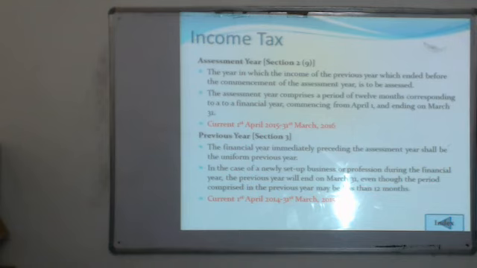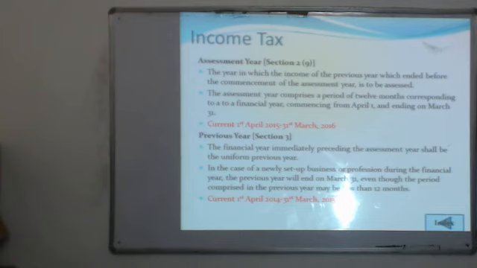For the current period, the assessment year is 1st April 2015 to 31st March 2016, and the previous year is 1st April 2014 to 31st March 2015. The previous year's income is subject to tax in the assessment year. So the assessment year means the current period in which we calculate the tax on the previous year's income.